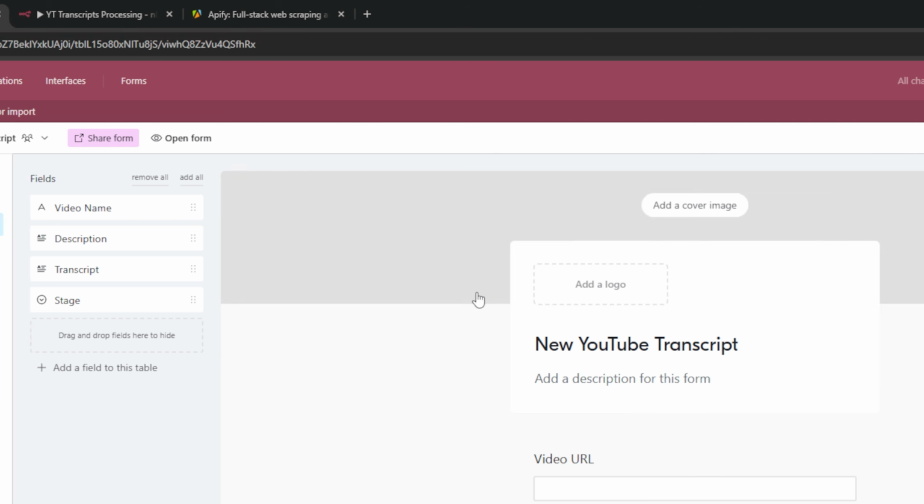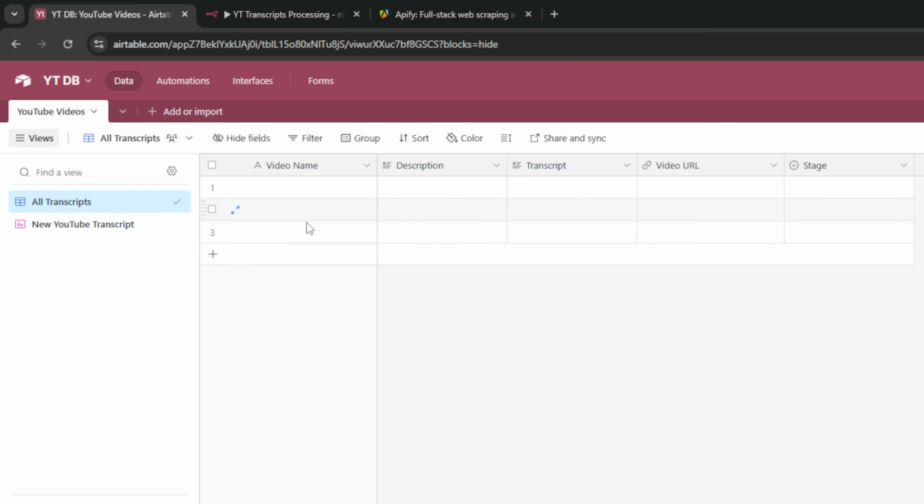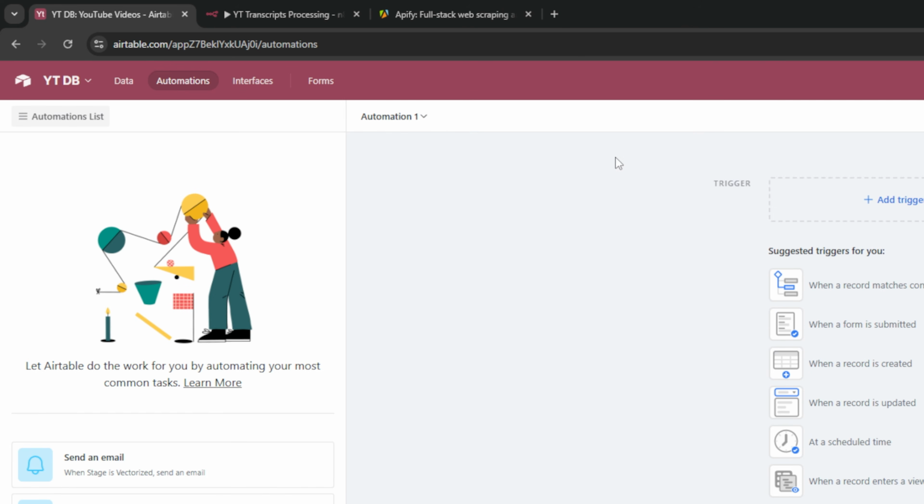But before I do that, let's add in a quick test field. Actually, we've got 3 of them, but I'm going to delete all these, and then I'm just going to add in a field and label it testing. And then I can go create an automation because we're going to need to use that field a little bit later on. So I'm going to select automation.